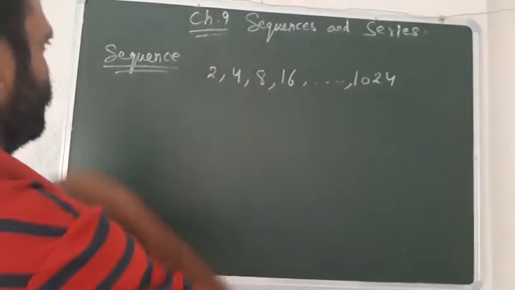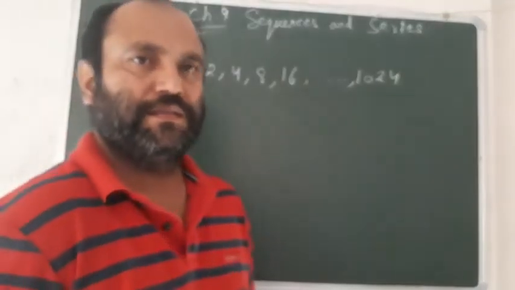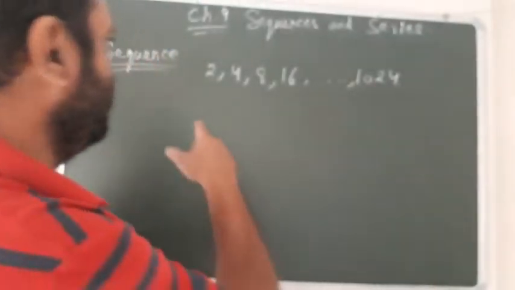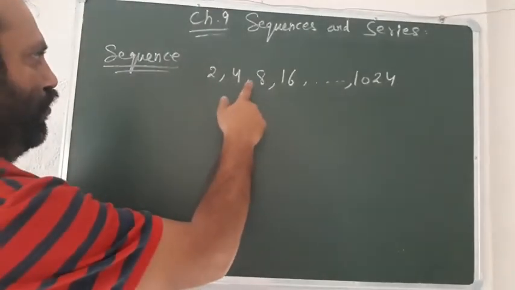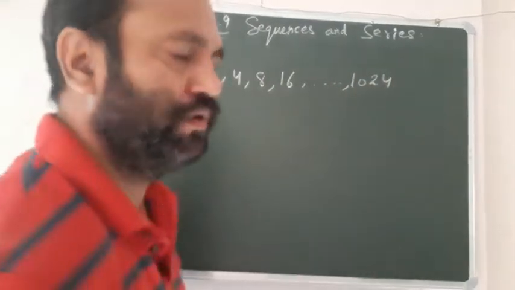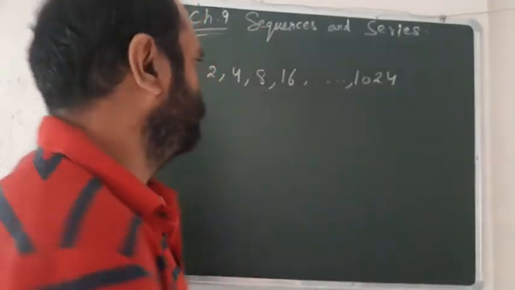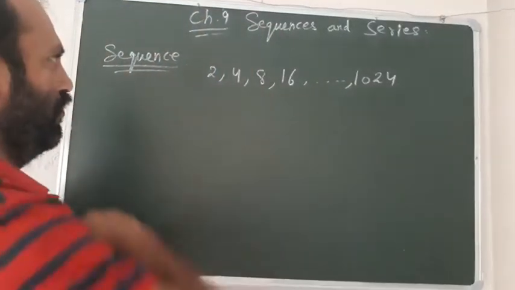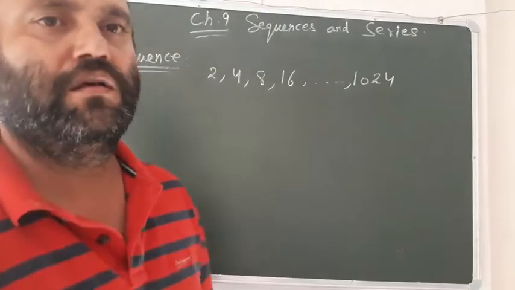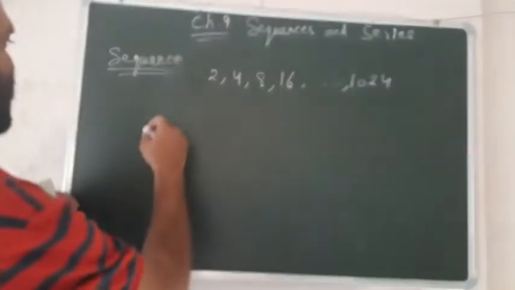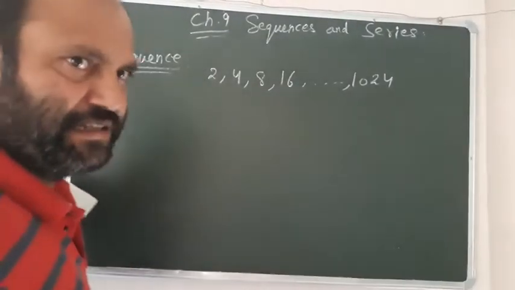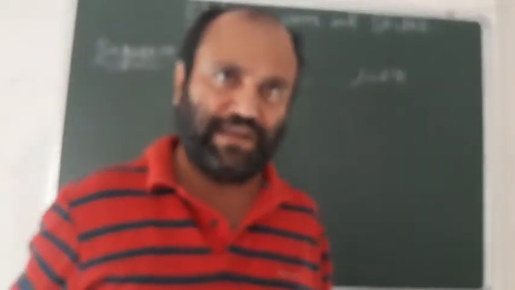As you know, the sequence: these numbers form, as I have written here, 2, 4, 8, 16 and so on up to 1024. So these numbers form what we call a sequence, right? A sequence may be finite, it may be infinite.